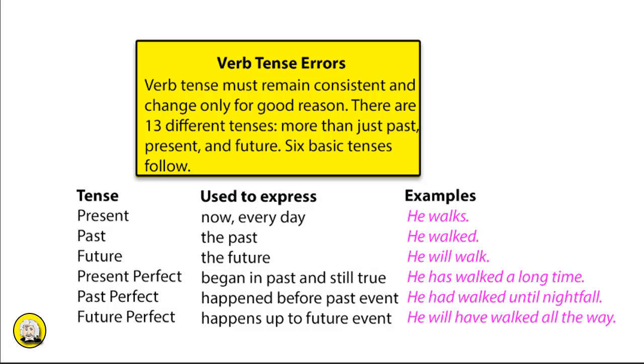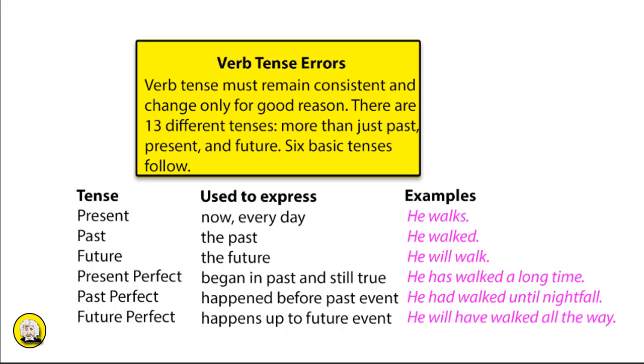Verb tense errors are common among middle school students, and you can expect there'll probably be common questions on the exam as well, at least for the ELA standalone questions. Verb tenses are not just present, past, future. There are 13 different verb tenses, and below we show 6 basic tenses here.